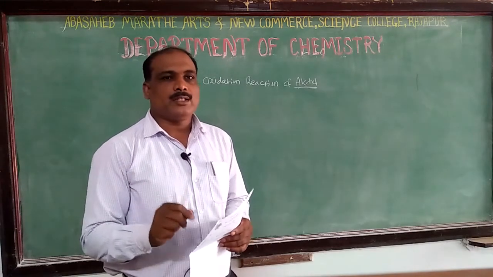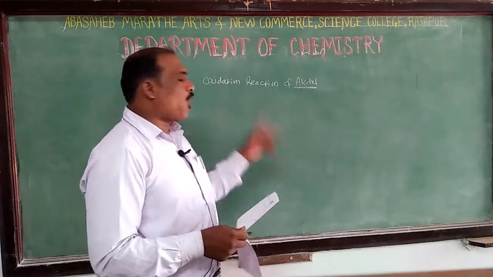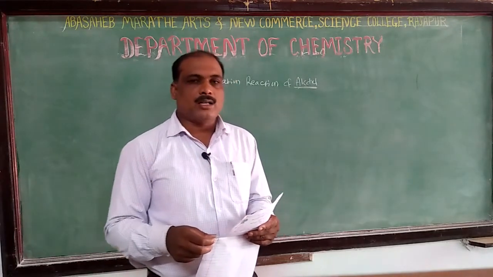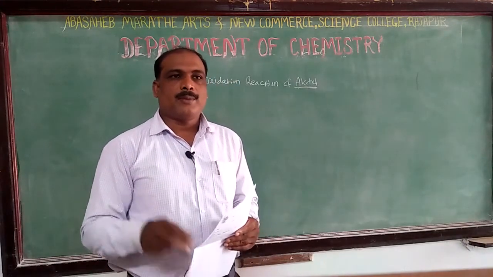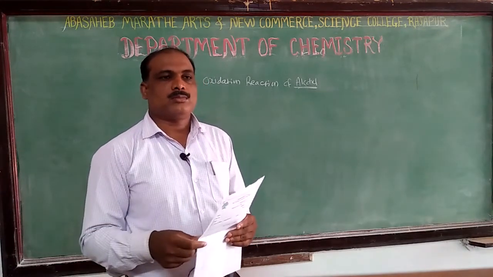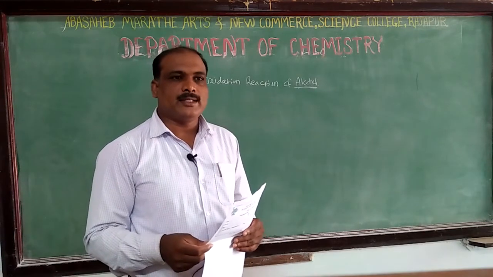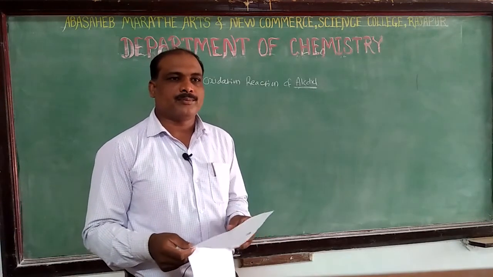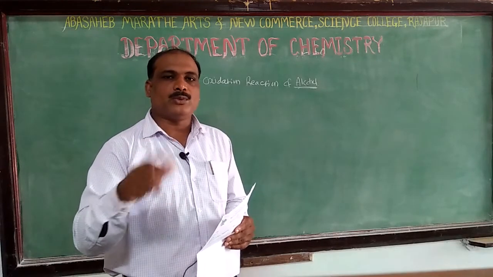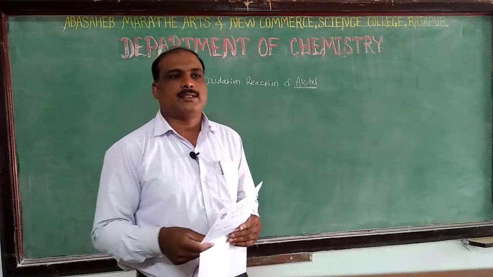Similarly, opposite to this, in oxidation reactions, primary alcohols are oxidized to carboxylic acids as the final products. Firstly aldehydes are formed, and then these aldehydes are converted to acids.